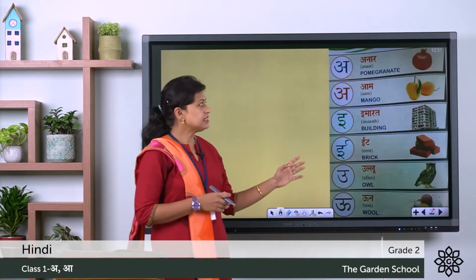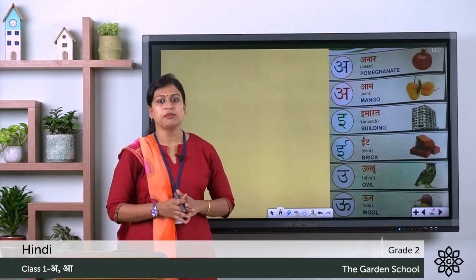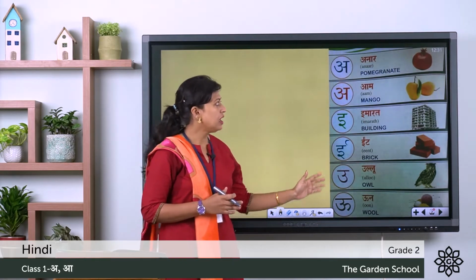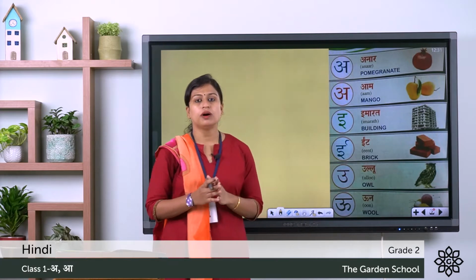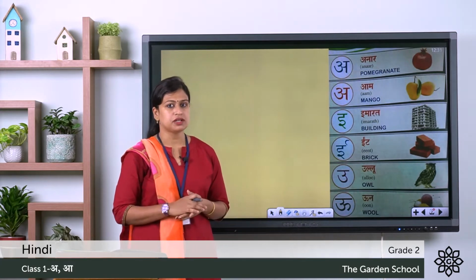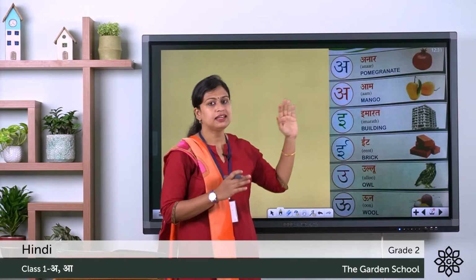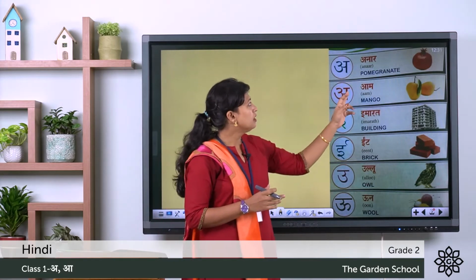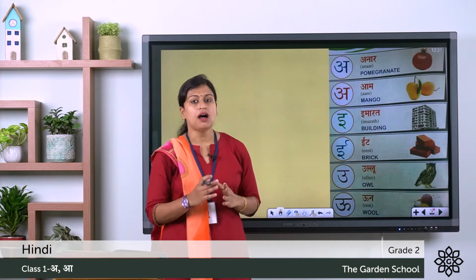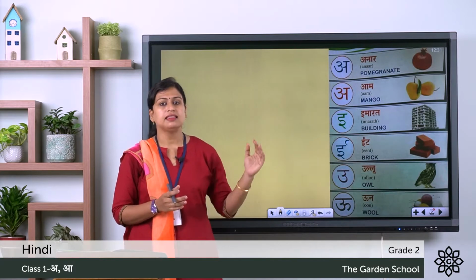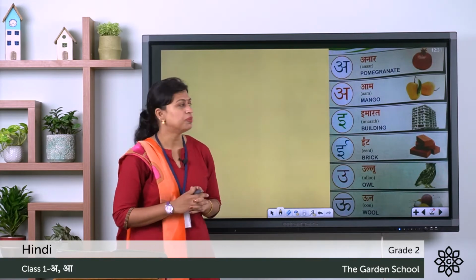I hope you all have written the Hindi letters, that is Swarakshar and Vyanjanakshar, in your notebook. Now you can see this is the first page from your textbook. One side you can see Swarakshar and on the other side words starting with Swarakshar. So the first one is letter A. It has a short sound and a word starting with A is anar, we say pomegranate. So you have to write all the letters and these words in your notebook.